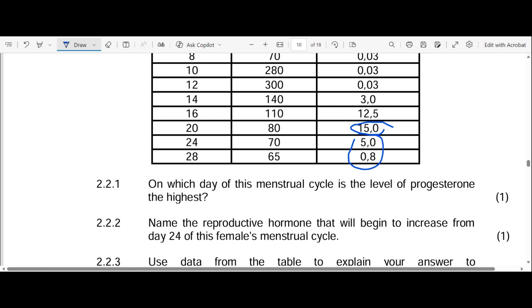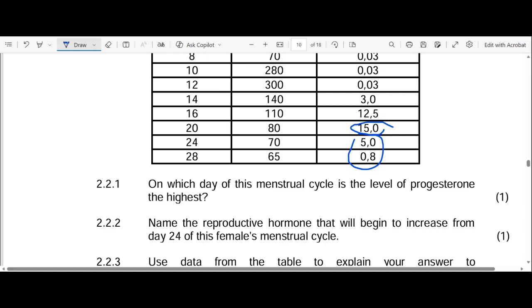Obviously, we know that it's FSH. You have your FSH levels increasing because FSH and progesterone work with each other antagonistically. They oppose each other. So when the levels of FSH are down, the levels of progesterone are up, and when the levels of progesterone are up, the levels of FSH are down.